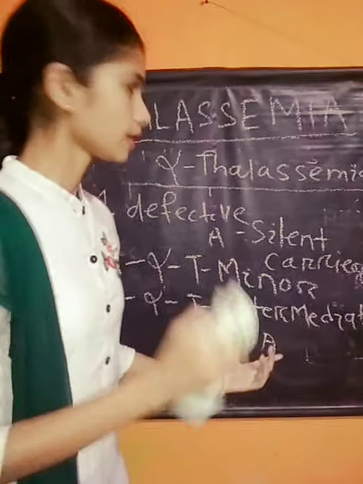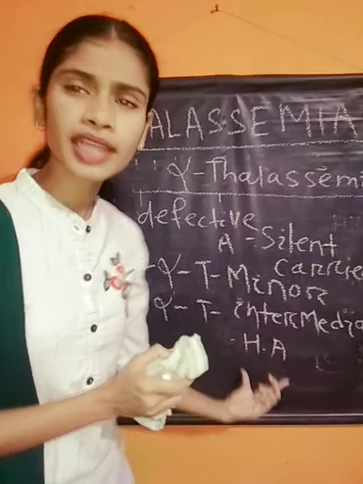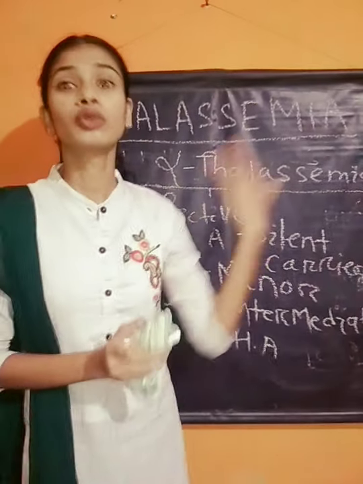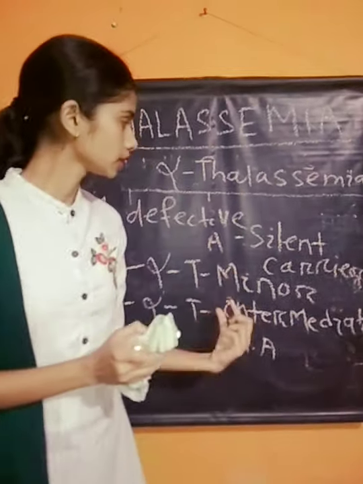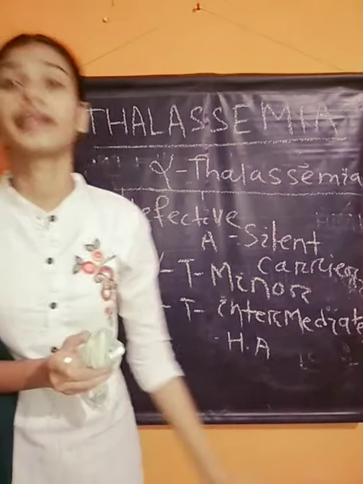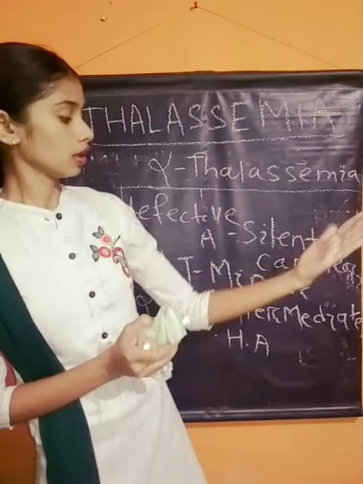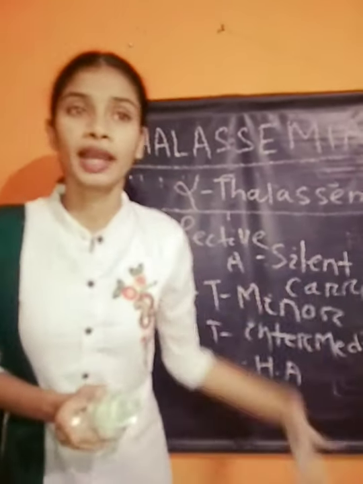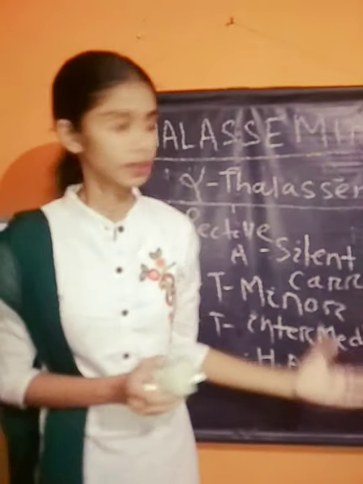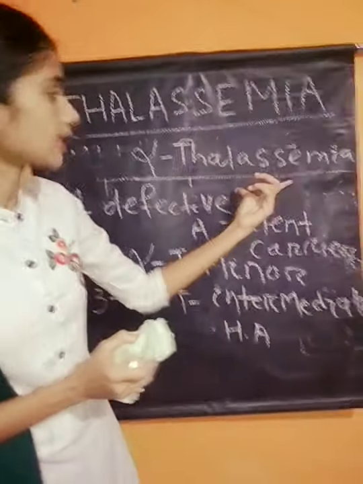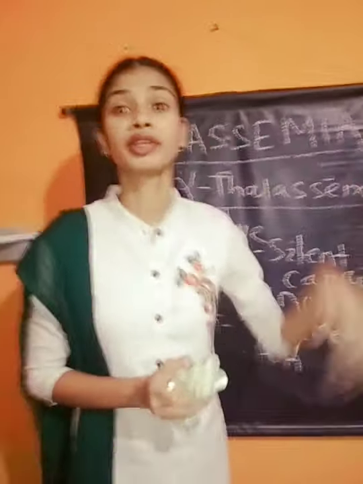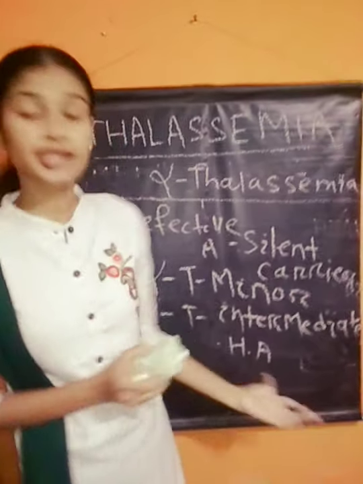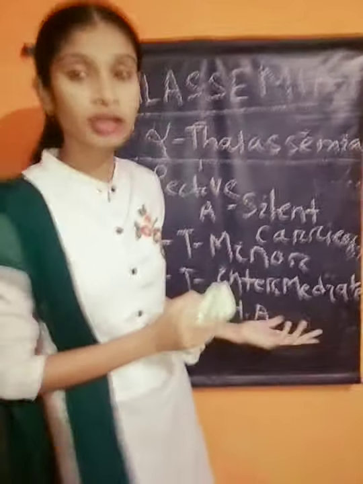Thalassemia is quantitative and sickle cell anemia is qualitative. In thalassemia the number of hemoglobin chains decreases, increases, or varies. But in sickle cell anemia, the quality of the hemoglobin is affected.